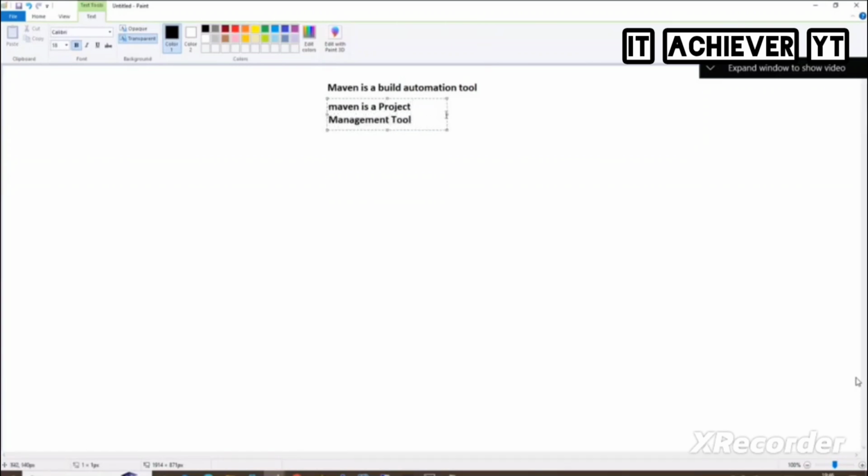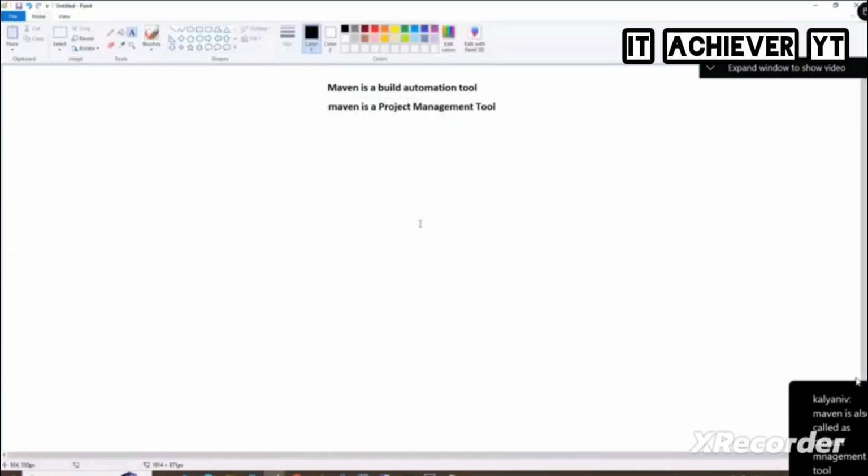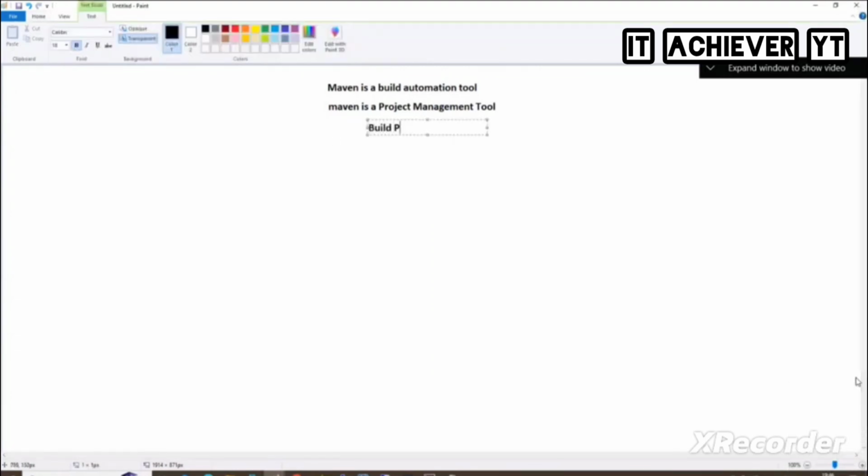So what will Maven do? Maven helps to build. Build means it contains everything: it validates, it compiles, it installs, it downloads the packages, everything it does for us. What is Maven mostly used for? Build purpose.